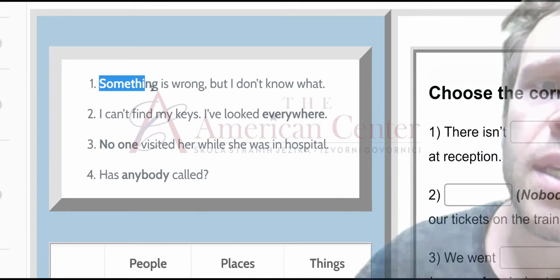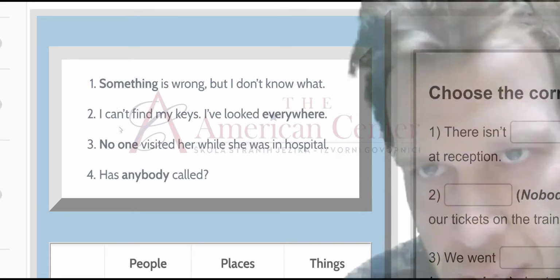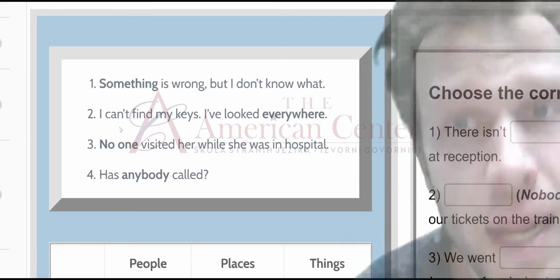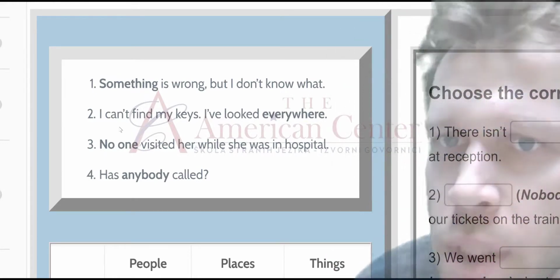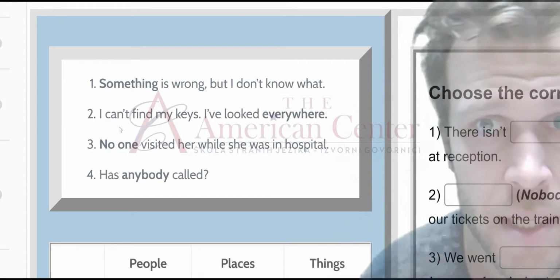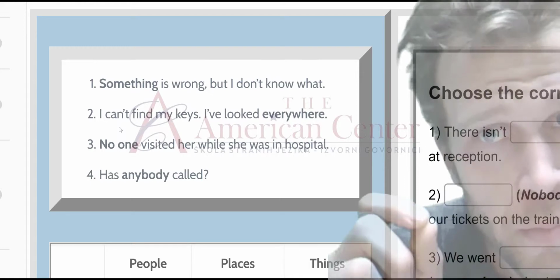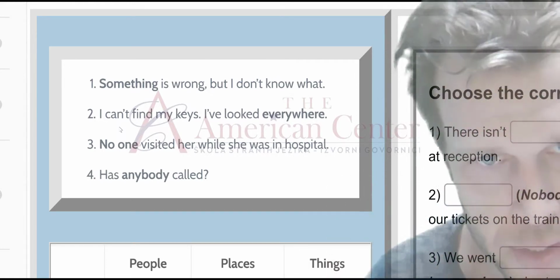Okay, something is singular. Okay, anything is singular. Everybody is singular. Even though it sounds kind of plural, it is still singular. Okay, so be careful with that. We have to watch out for our subject and verb agreement.